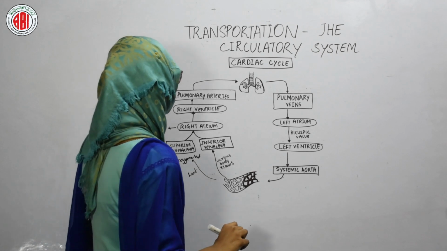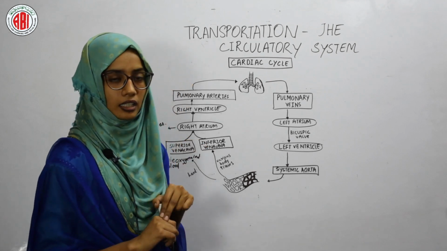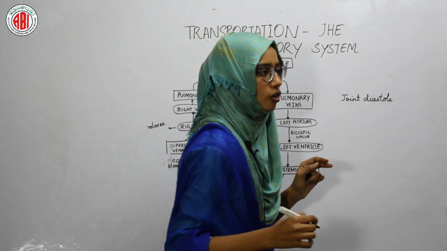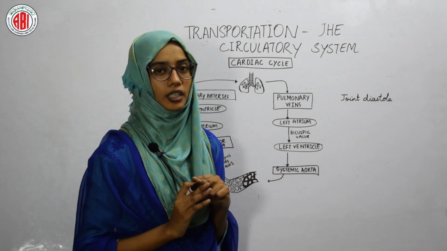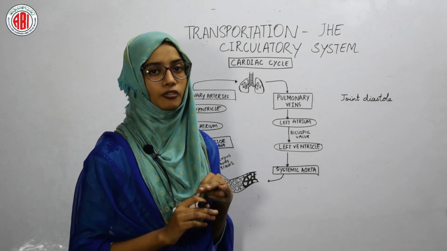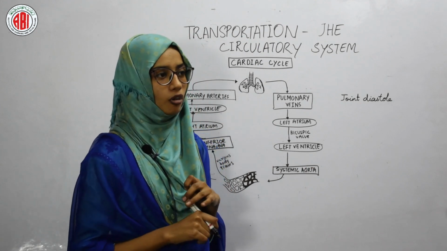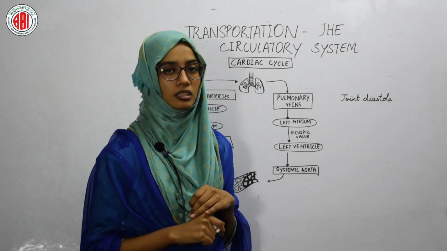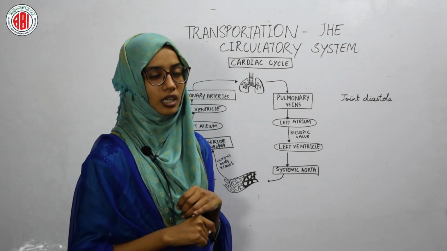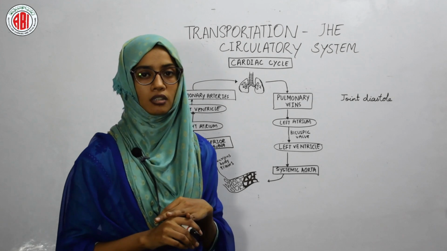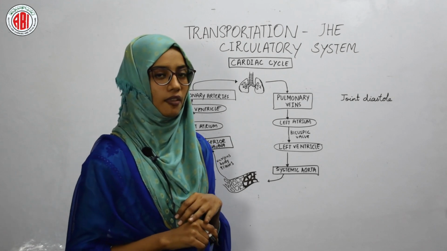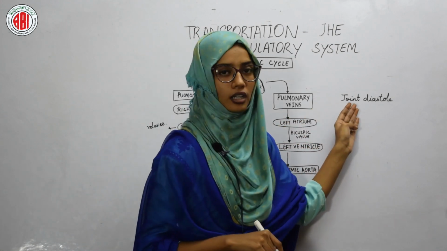So here the first step of the cardiac cycle is joint diastole. Joint diastole is nothing but complete relaxation of all the four chambers. It is not possible, but we are imagining, to understand the mechanism of the blood circulation, that all the four chambers are in relaxation, and that condition is known as joint diastole.